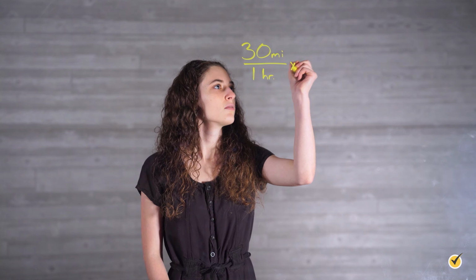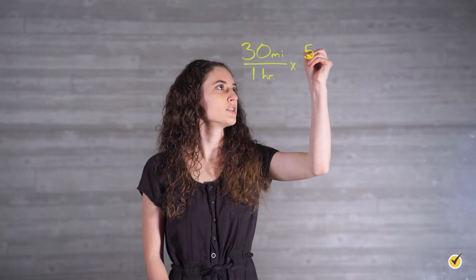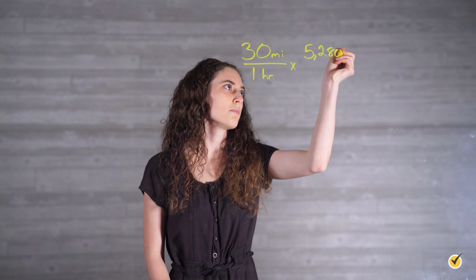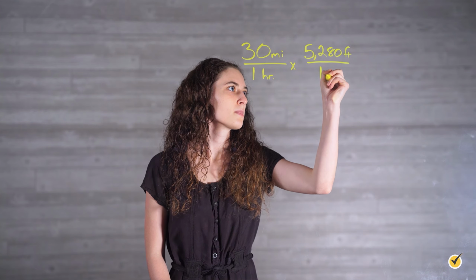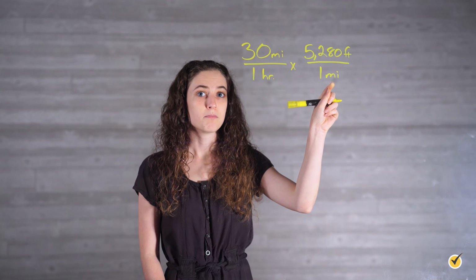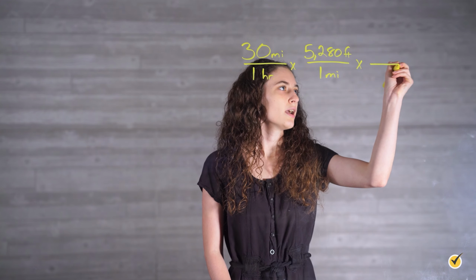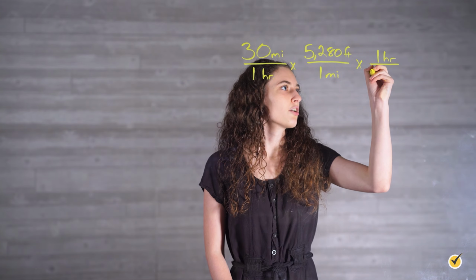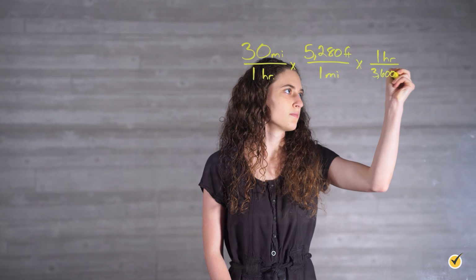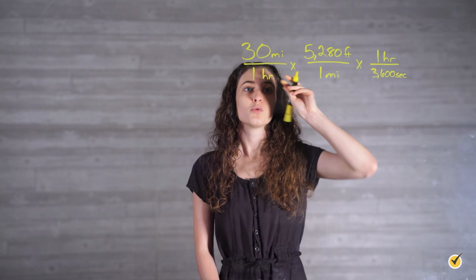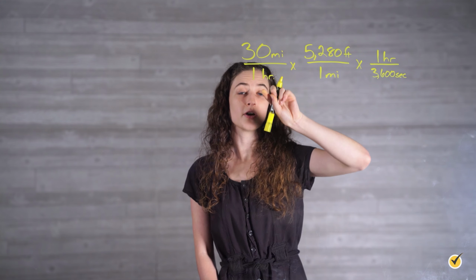Now we want to multiply by our conversion factors. Remember, we have 2 different conversion factors, so we need to be sure to include both in this step. There are 5,280 feet in 1 mile. And we want to put the mile on bottom because we want our units to cancel out. And in 1 hour, there are 3,600 seconds. Again, we have our hour on top over here because we have it on bottom over here and we want